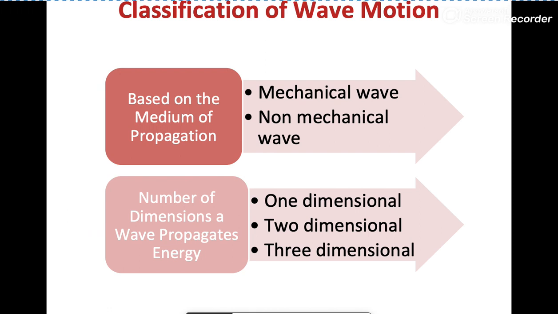Now, classification of wave motion. Wave motion is classified on the basis of the medium of propagation and the number of dimensions in which a wave propagates energy. Mechanical wave and non-mechanical wave are the types of wave motion based on the medium of propagation. The number of dimensions of wave propagation according to energy is classified into three parts: one-dimensional, two-dimensional and three-dimensional.